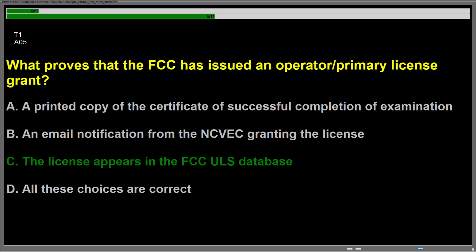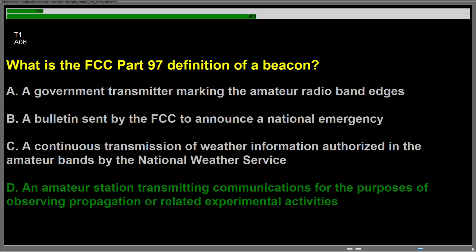Question Alpha 05, what proves that the FCC has issued an operator/primary license grant? Answer is C. The license appears in the FCC ULS database. Question Alpha 06, what is the FCC Part 97 definition of a beacon? Answer is D. An amateur station transmitting communications for the purposes of observing propagation or related experimental activities.